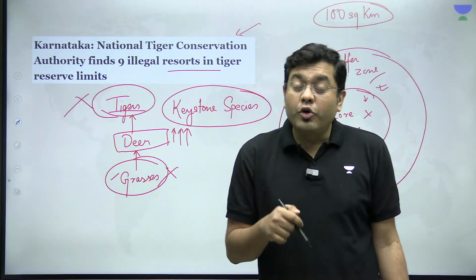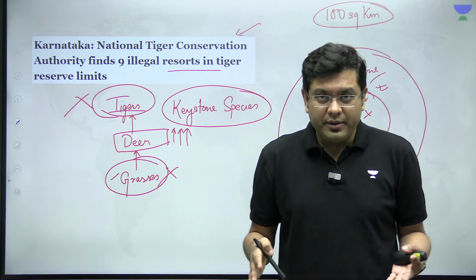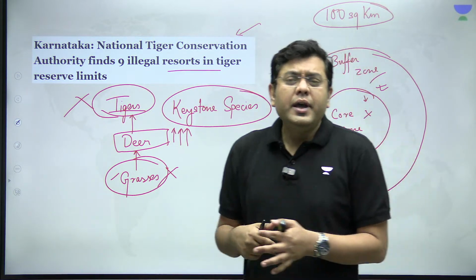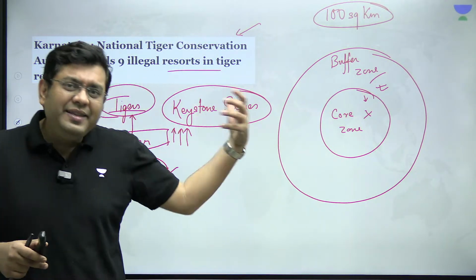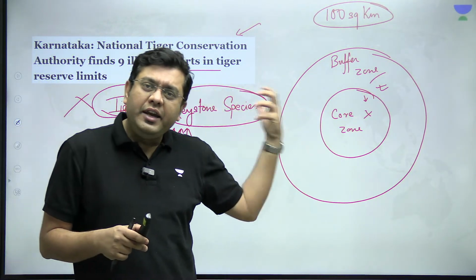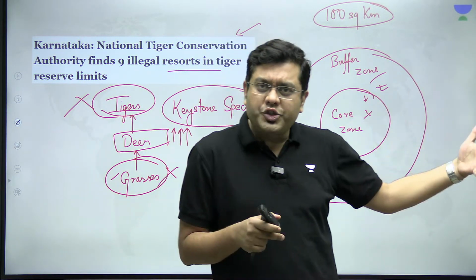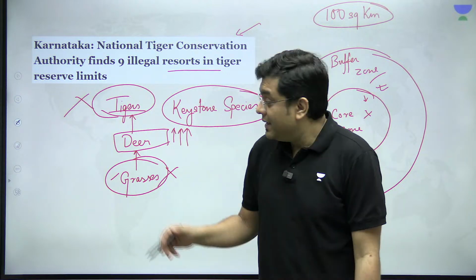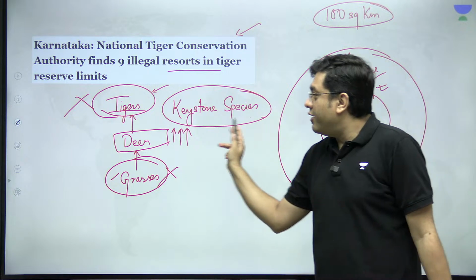You run the risk of overgrazing, rendering the soil barren, leading to soil erosion and land degradation in the long run. So, in order to maintain that natural ecosystem of green vegetation, that natural ecosystem of forestry, the forest does need the tiger. That is why they are referred to as a keystone species.